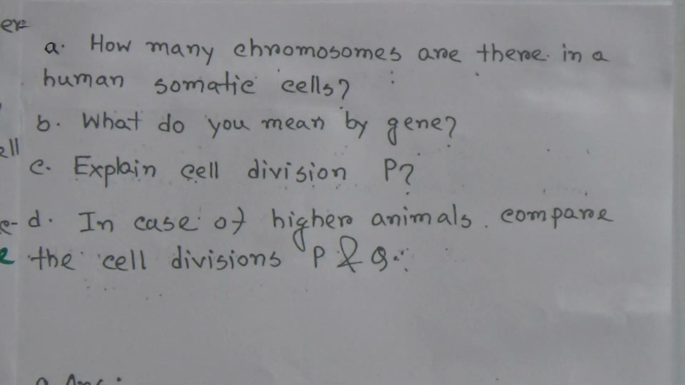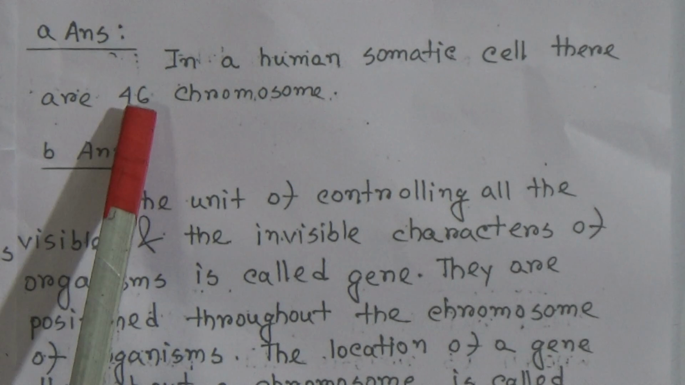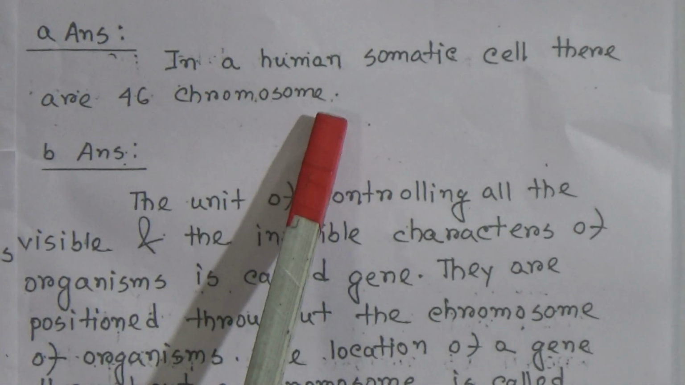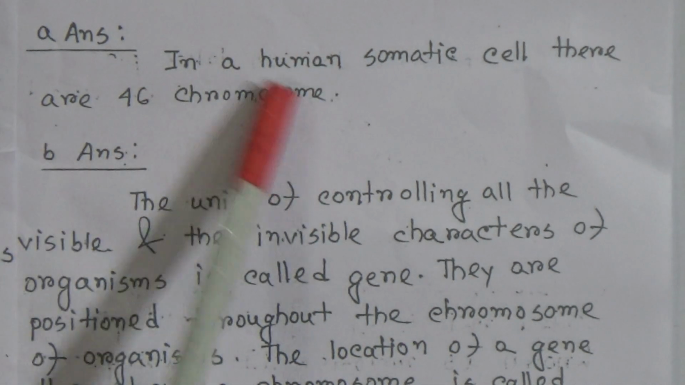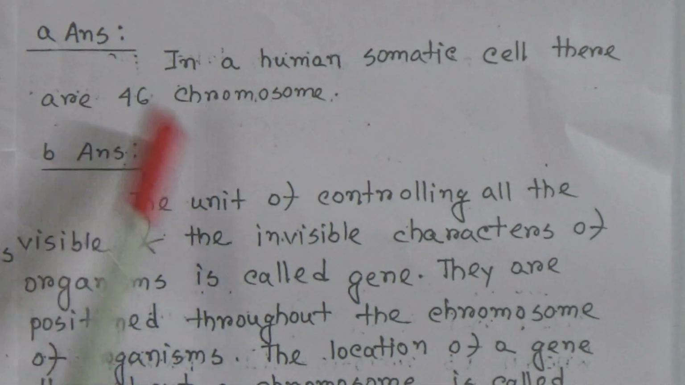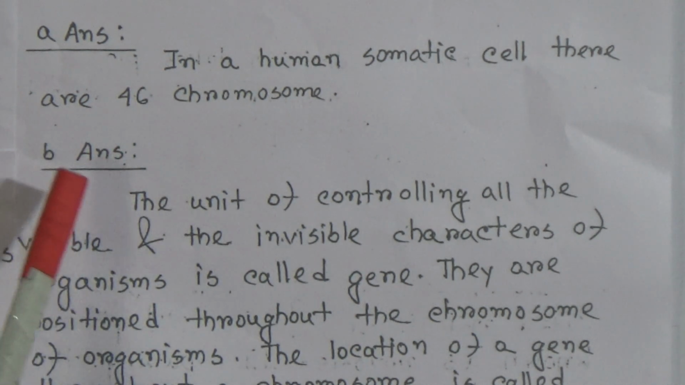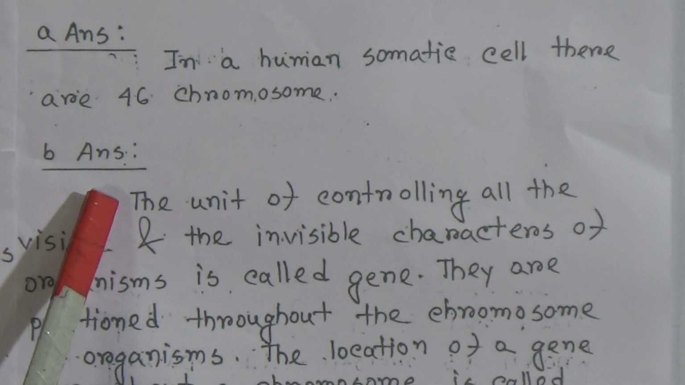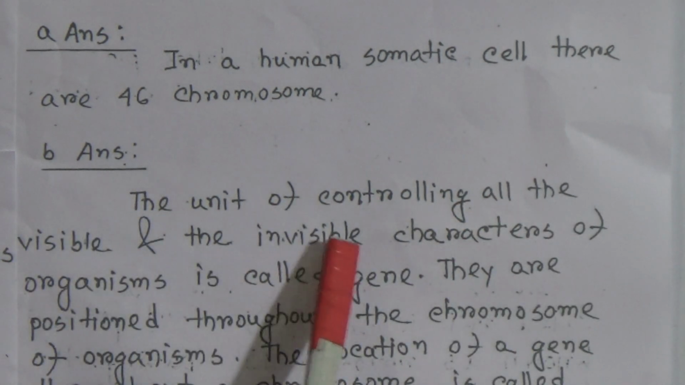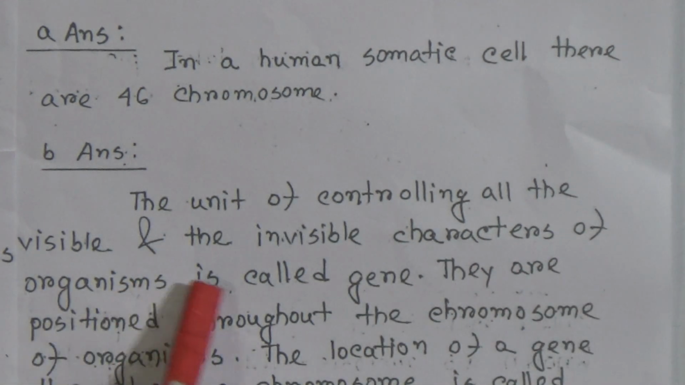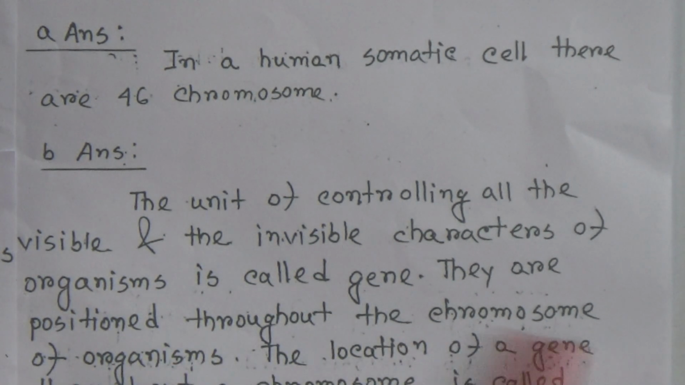the answer of A is, in a human somatic cell there are 46 chromosomes, that means 23 pairs of chromosomes. It is for human somatic cell. Come to the next question. The next question was, what do you mean by gene? The answer is, the unit of controlling all the visible and invisible characters of an organism is called gene. They are positioned throughout the chromosomes of the organism, and the location of a gene throughout a chromosome is called locus.